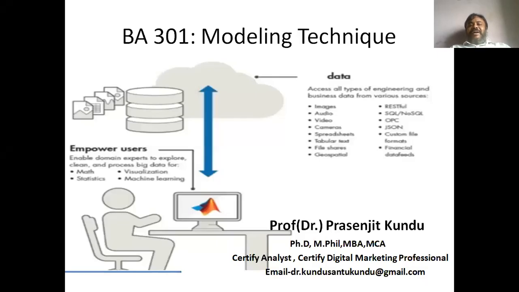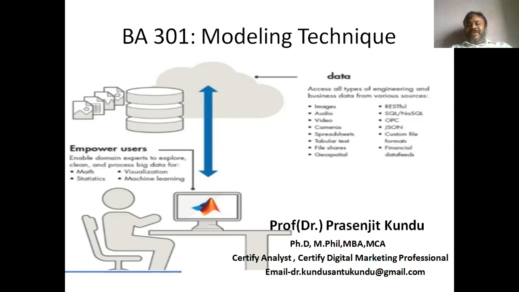Welcome all. Let us start today's introductory discussion on modeling technique. This modeling technique is one of the foundations as well as the backbone of any analytical platform, irrespective of any technology, any platform, programming language, machine language, or any other statistical model, because this particular paper on modeling technique will give prospective managers a brief overview of how they are going to deal with huge data sets in order to make robust data-driven decisions, which is the scenario of the modern age.